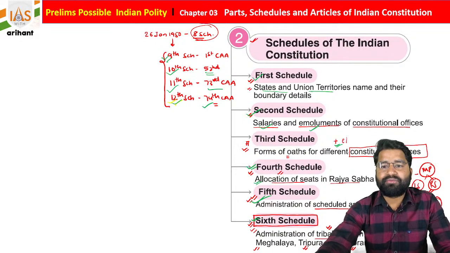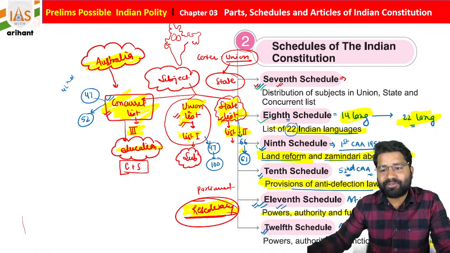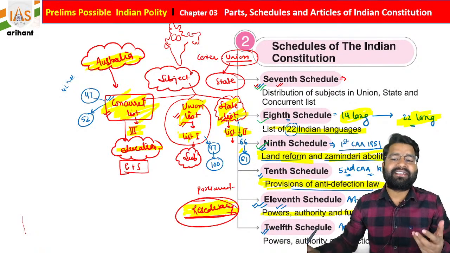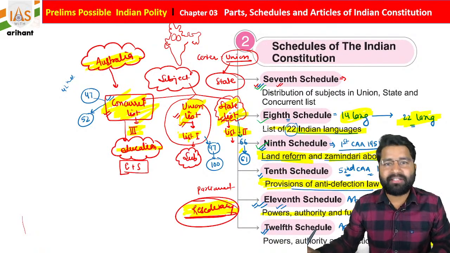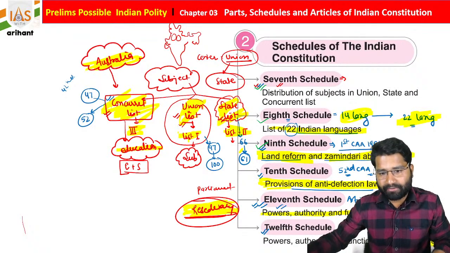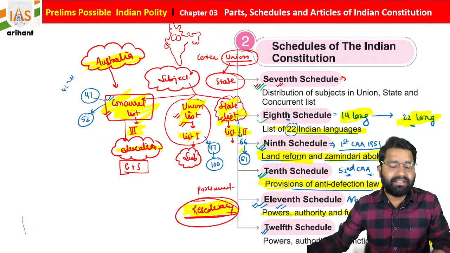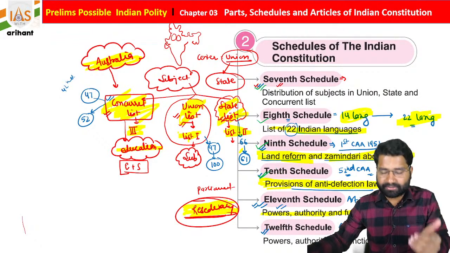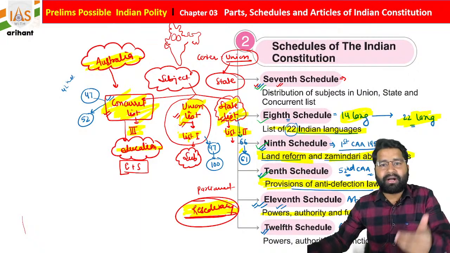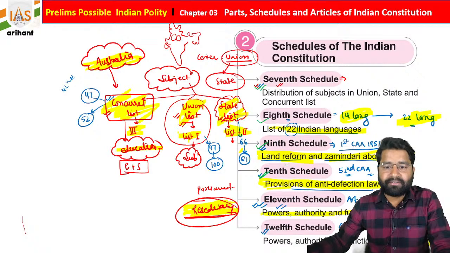After that, students, the seventh schedule is about the distribution of power between the center and the state. The 8th schedule is about languages. The 9th schedule is connected with land reform, zamindari abolition as well as certain land reform acts. The 10th schedule of the Indian Constitution is about anti-defection, as let's suppose some person leaves one party and moves to another party.